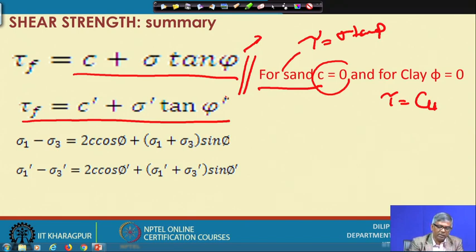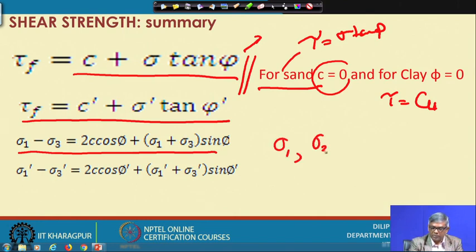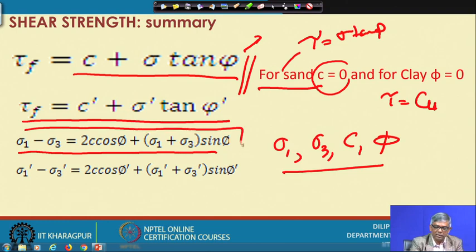And then this is another expression we have given, involving sigma 1, sigma 3 and phi of the soil, and c. Sigma 1 is the major principal stress, sigma 3 the minor principal stress, and C and phi also have a relationship. This relationship is also important.